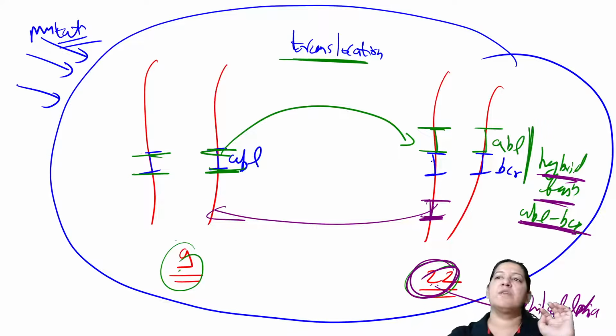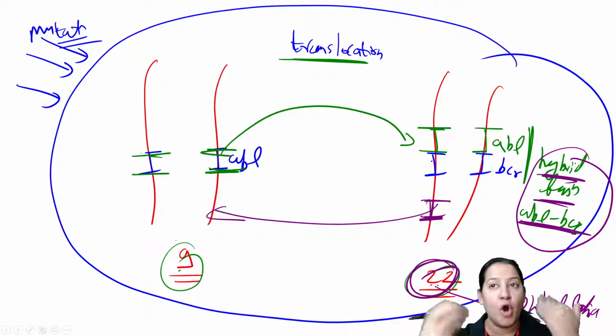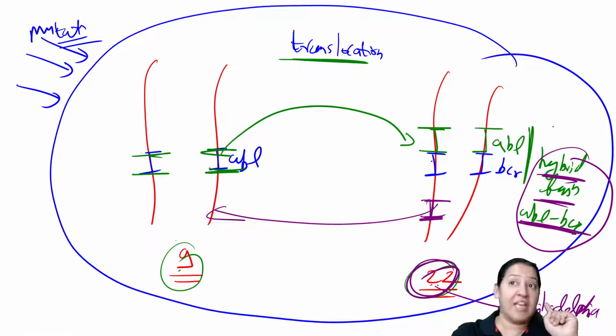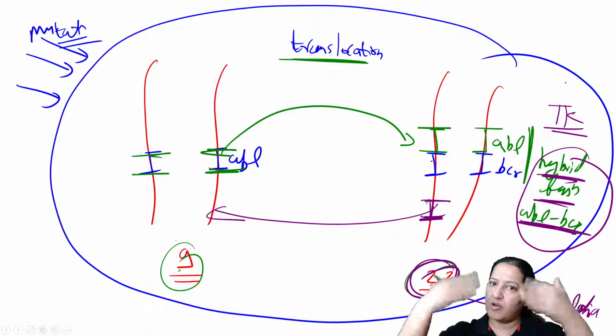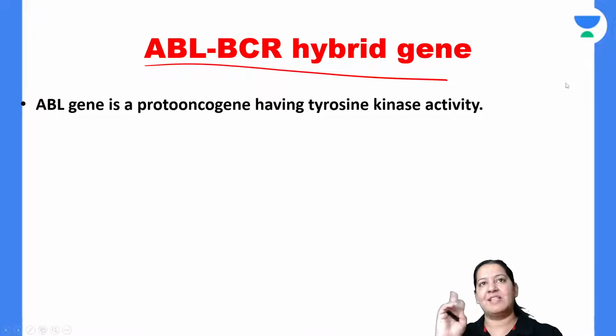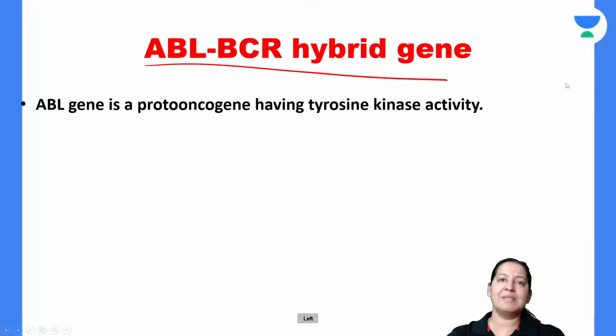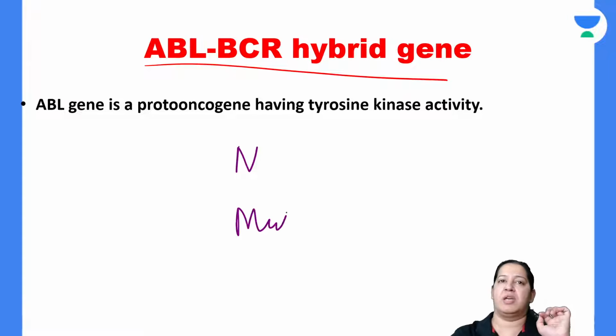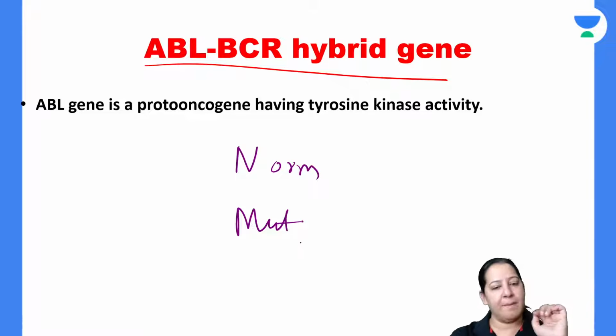Because of formation of this fusion or hybrid gene, an abnormal enzyme is formed. The name of the abnormal enzyme is tyrosine kinase, and that will cause uncontrolled mitosis that will lead to cancer. Everyone give me a thumbs up. So let me tell you 2 stories: what happens normally and what happens in mutation.